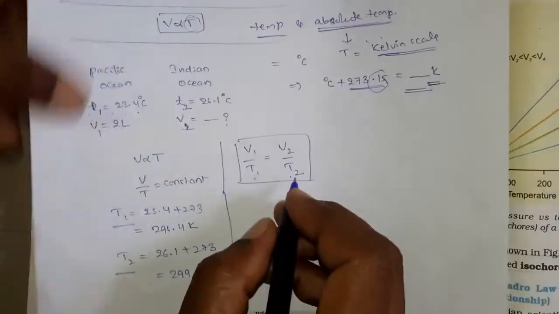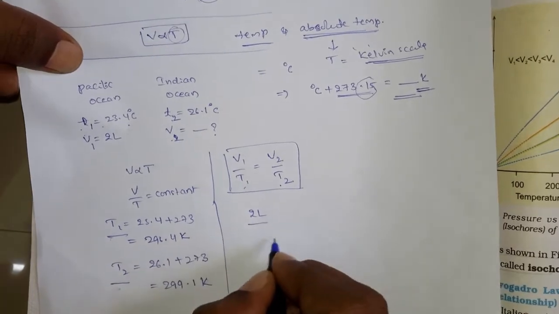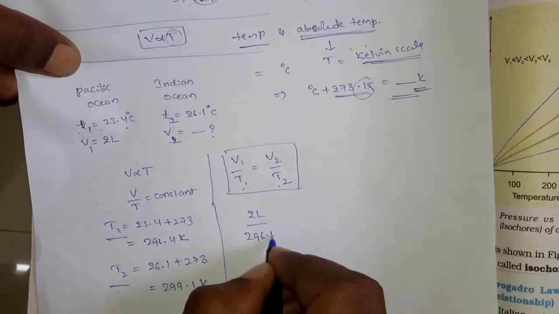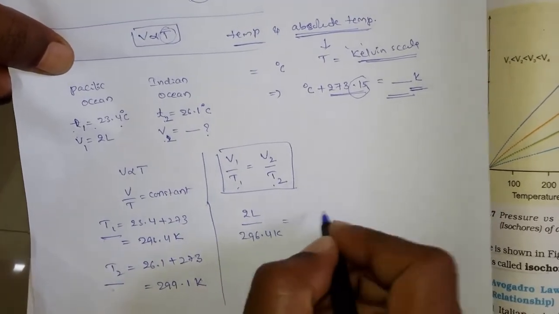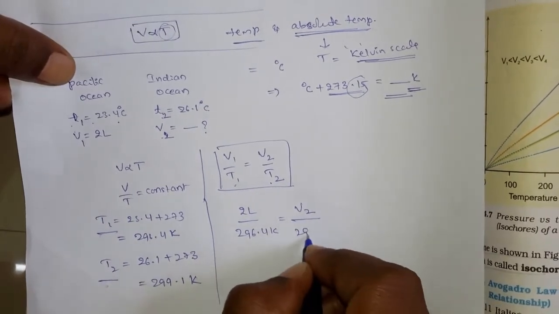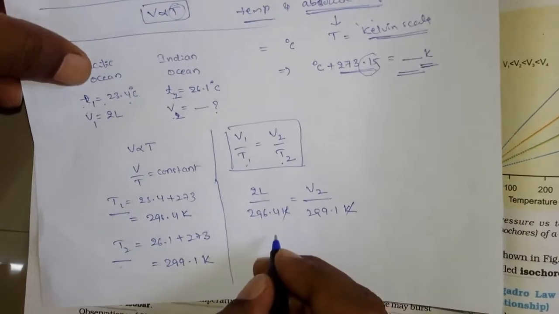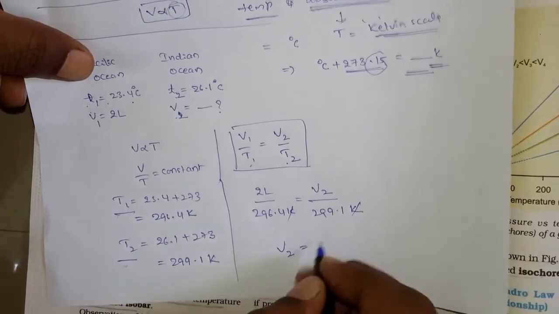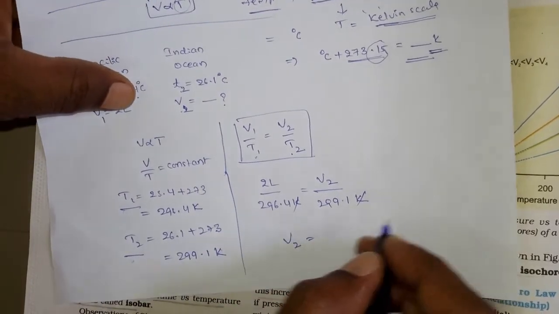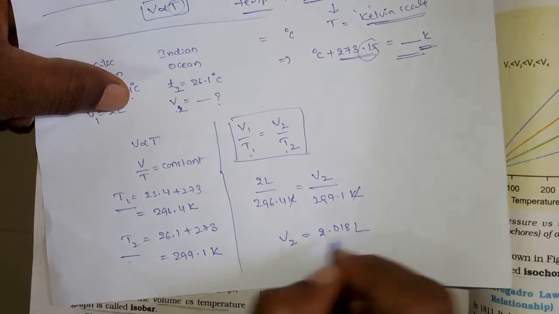So right now you have a V1 value. What is the V1? V1 is equal to 2 liters. And what is the T1? This is 296.4 kelvins, and that is equal to V2, which you have to calculate, divided by what is the T2? That is 299.1 kelvins. So Kelvin cancels, and find out the V2 value. The V2 value here is 2.018 liters, right?